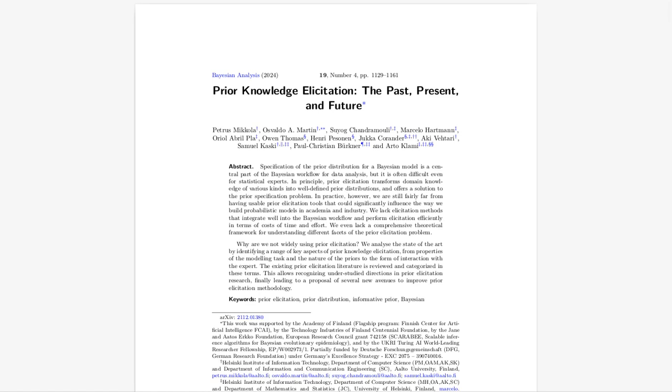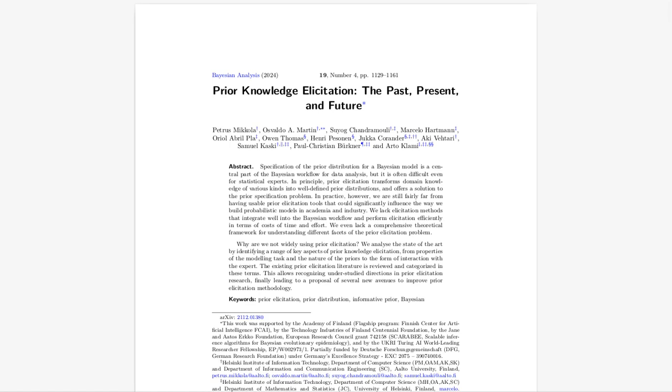All right, number 1. Number 2, we need open-source software that integrates seamlessly with existing workflows, so it's easy for analysts to use these methods. Better methods, better software. What's number 3? Number 3, we need cost-effective techniques for evaluating these methods in real-world settings. So better evaluation. What's the 4th takeaway? And finally, we need to showcase the value of prior elicitation through compelling examples, demonstrating the real benefits it can bring to real problems. It's about proving the concept.